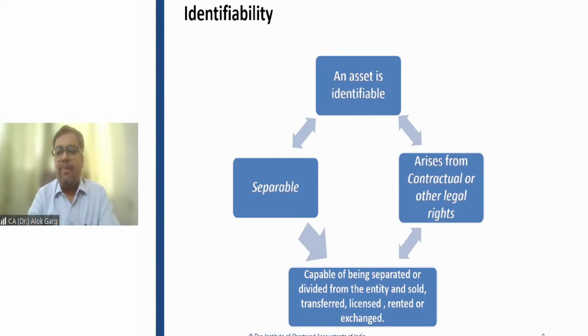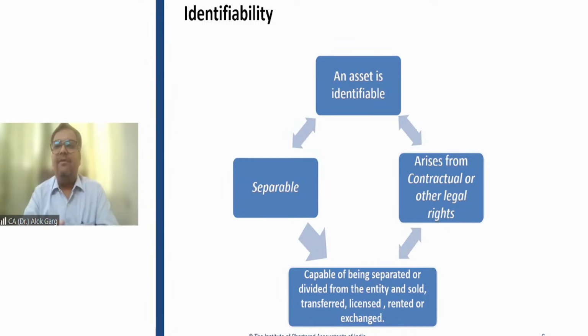Fourth example, a government, and I want the answer from your side. A company has got a license from the government of India. For example, a broadcasting license. In the World Cup that is going on, Disney Hotstar has got a broadcasting license from the BCCI, or let's say the ICC.